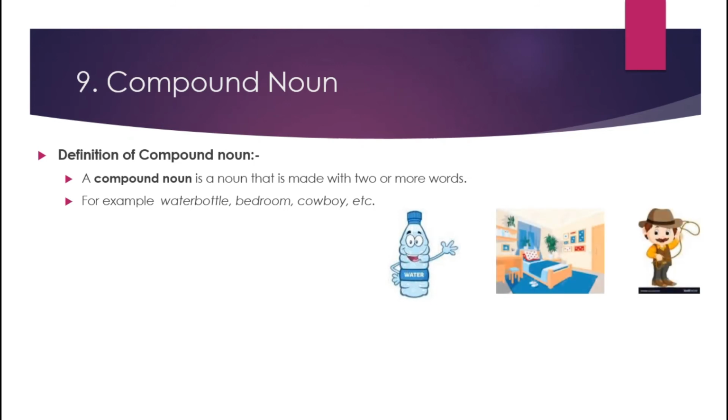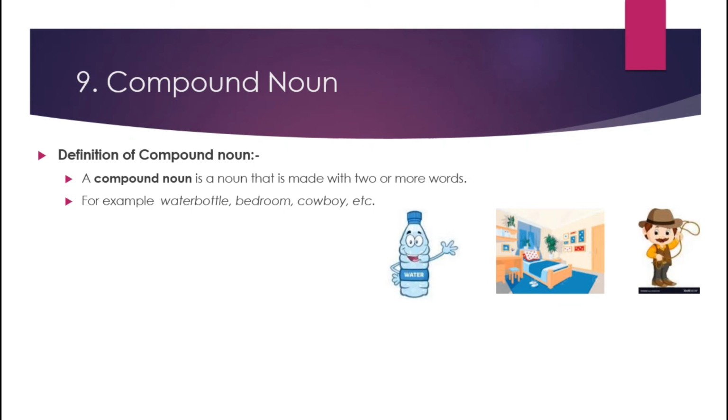Here you can see there are two nouns in each word. Water bottle: water is a noun and bottle is also a noun. If we combine these two nouns, then we have a compound noun. Then bedroom: bed is a noun and room is also a noun. So if we say bedroom, then it is a compound noun.